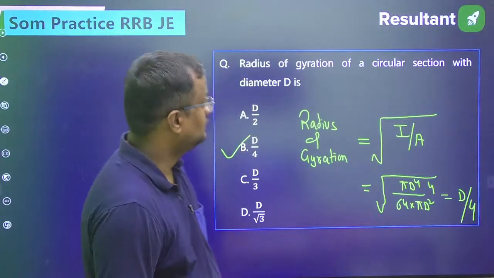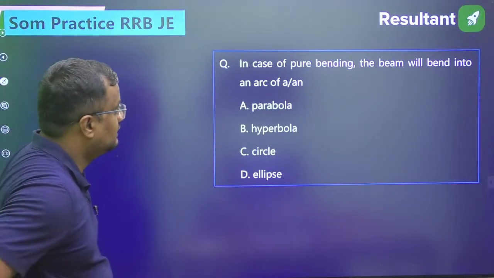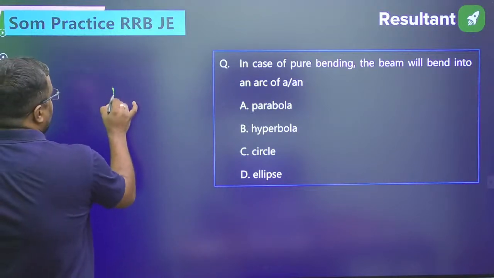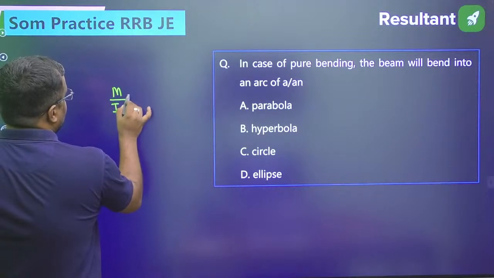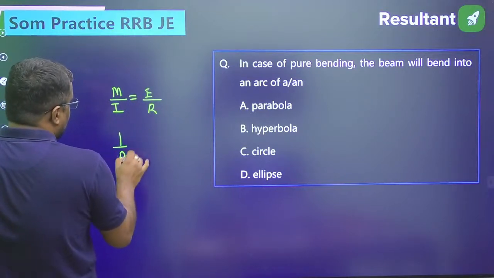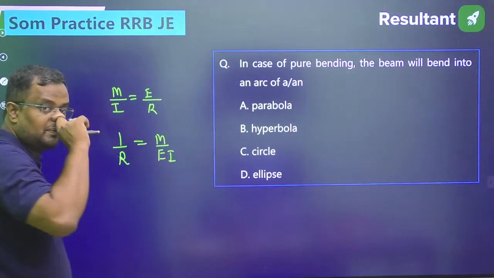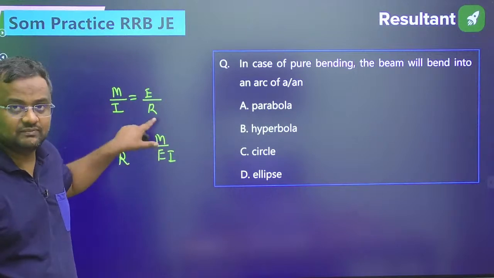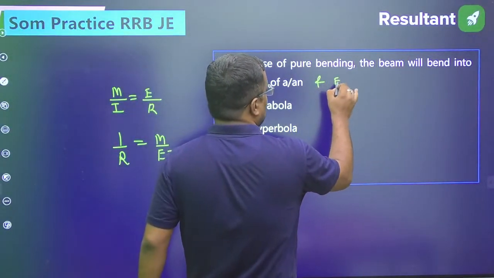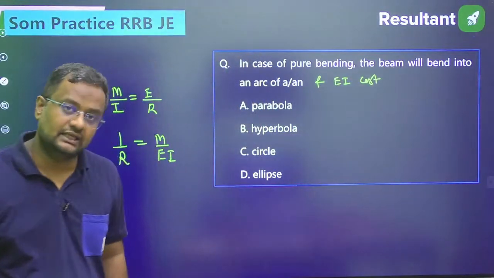Correct? Okay. Now in case of pure bending, the beam will bend into an arc of a circle. We know that M by I is equal to E by R. So 1 by R is equal to M by EI. If it is pure bending, this M will be constant and EI is also constant. What is EI? EI is called flexural rigidity.